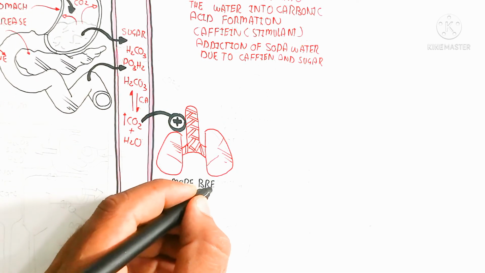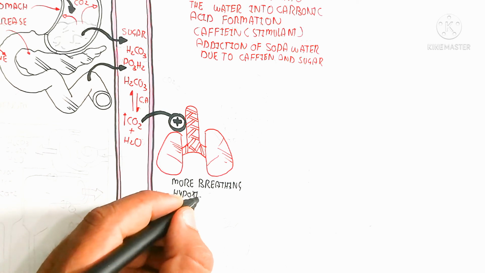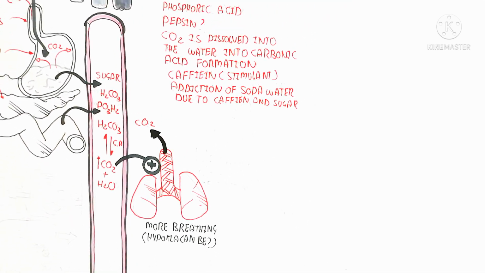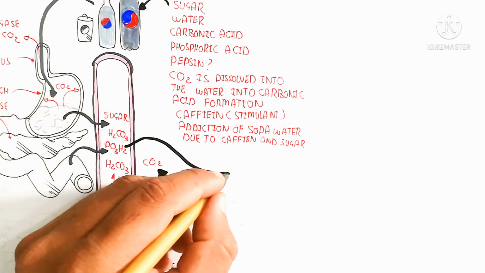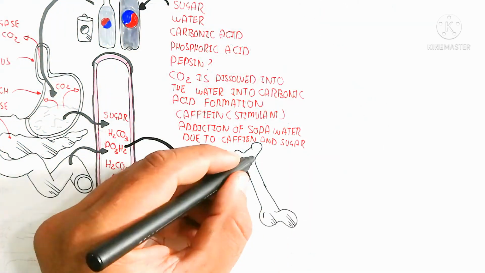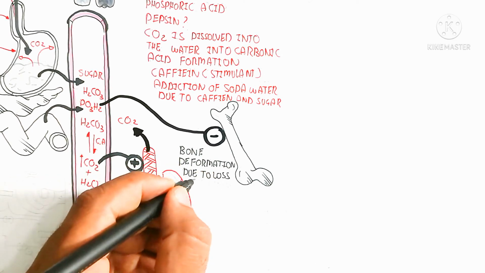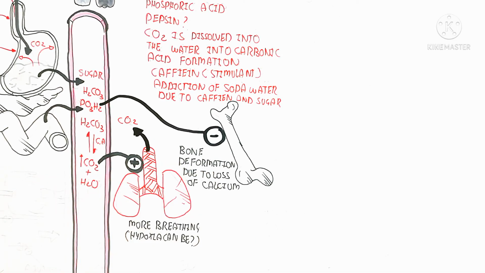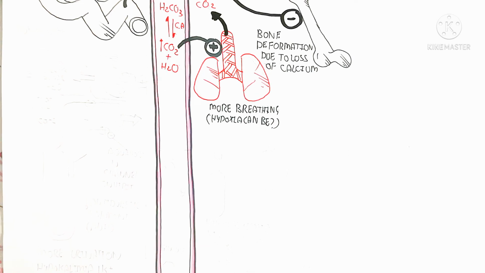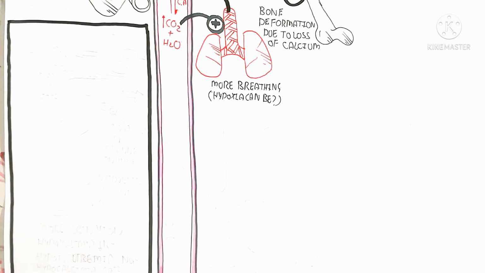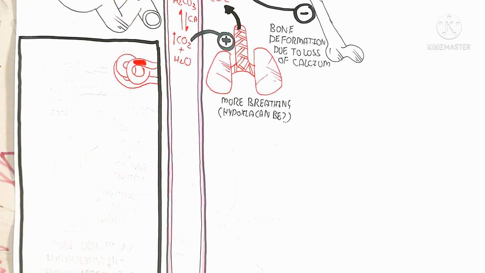But remember, increased carbonic acid in the blood circulatory system will lead to acidosis, so the pH of the blood will decrease due to the acid, and the carbon dioxide will be exhaled more, so more breathing and hypoxia can be possible. Phosphoric acid also leads to bone deformation due to loss of calcium, and in this way causes bone deformation.